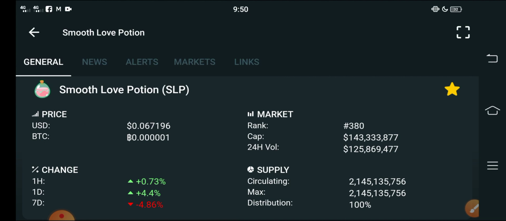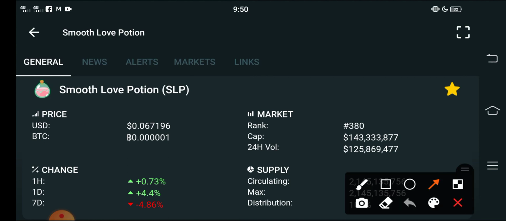And now guys, it is time to check the current live and latest price of Smooth Love Potion, SLP, in the market. As you can see here, 0.067196 USD. That is the current price of SLP in the market. On the other side, the last 1 hour and last one day changes of Smooth Love Potion SLP are completely positive in the market. So congratulations to all of you, because the change is positive.